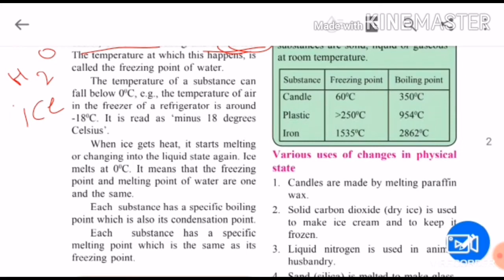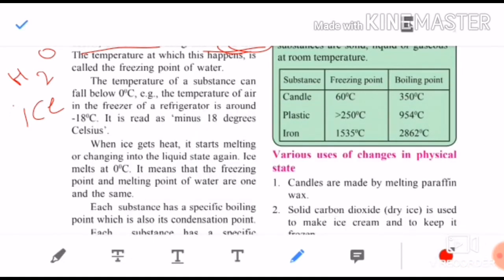The temperature of a substance can fall below 0 degrees Celsius. In a freezer, you all know the temperature is very, very low. It falls below 0 degrees Celsius. The temperature of air in the freezer of a refrigerator is around minus 18 degrees Celsius. We have seen this in the table previously. The temperature of air in the freezer is very low, below 0 degrees Celsius. It is how much? Minus 18 degrees Celsius. It is read as minus 18 degrees Celsius.